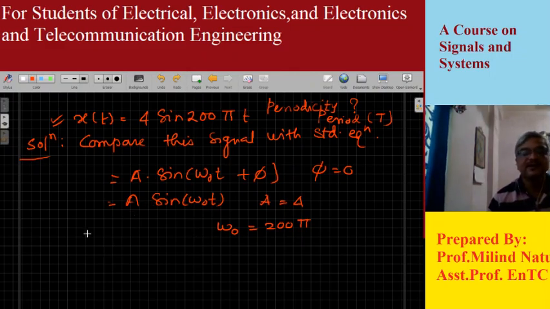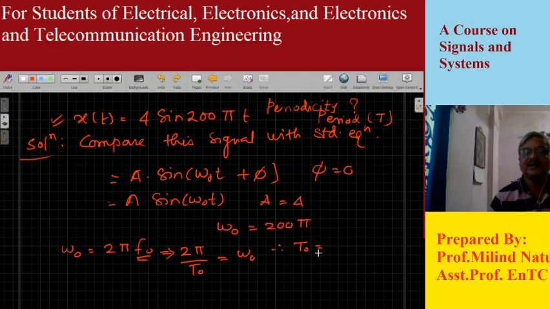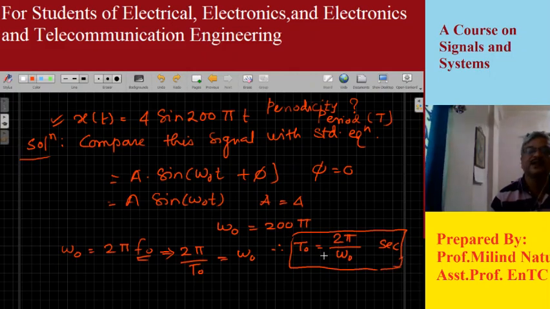So what is my fundamental period? I know that omega 0 I can write as 2 pi f0. I am interested in finding the fundamental period, so instead I can write 2 pi over T0 is equal to omega 0. And therefore my T0, that is the fundamental time period, is given by 2 pi upon omega 0 in seconds. This is a very important relation that I am going to use many times in order to find the fundamental time period.